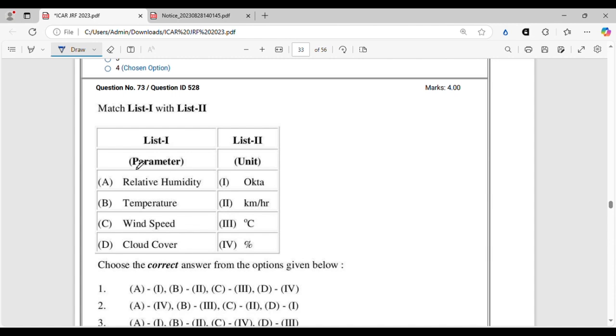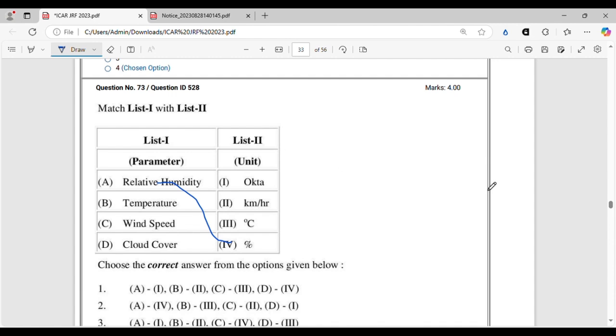So let's see. Relative humidity, we all know, is expressed in percentage because it is the amount of water vapor present in a particular air at a temperature, as a ratio to the amount of water vapor required to saturate that air at that temperature, which means how much water is present at the particular condition compared to how much water is needed to fully saturate the air of that place. That is the relative humidity. So it is expressed in percentage. It has no unit. All right.